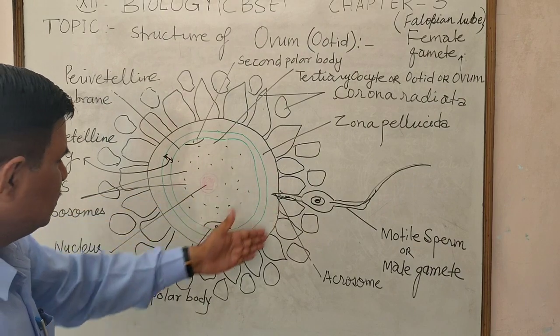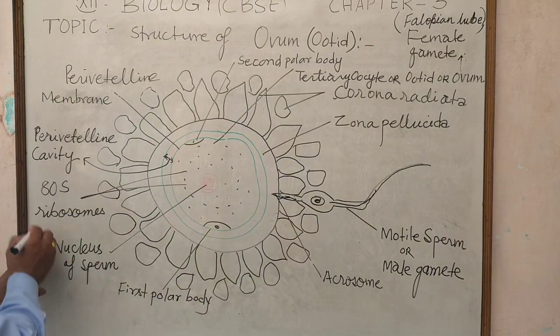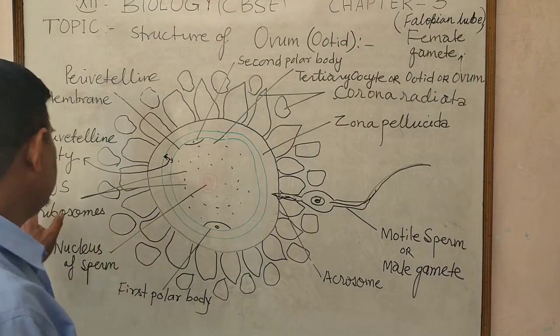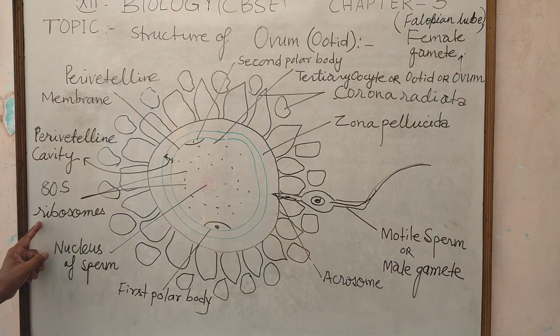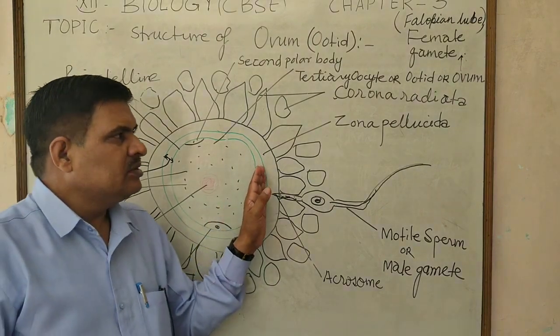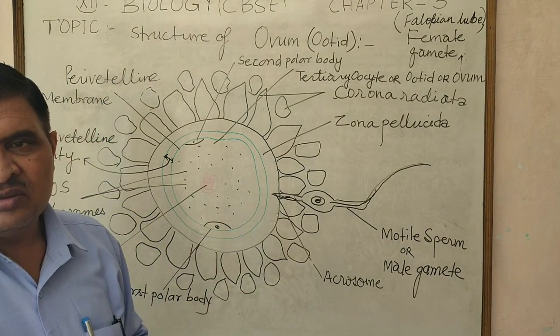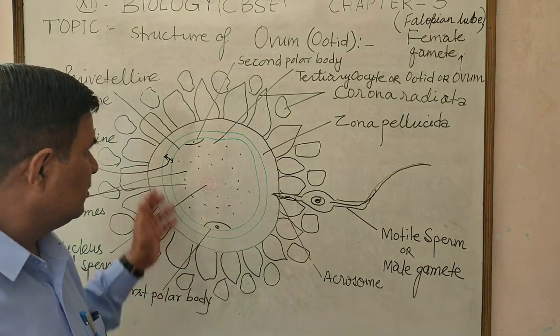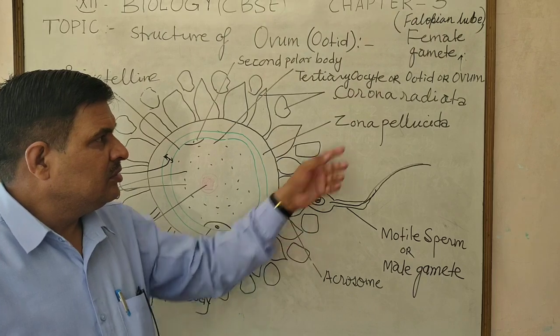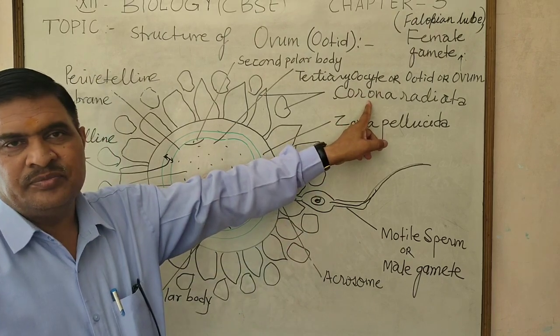Around this, the zona pellucida is present, and the secondary oocyte contains 80S ribosomes. The zona pellucida is surrounded by many layers of large cells called the corona radiata.